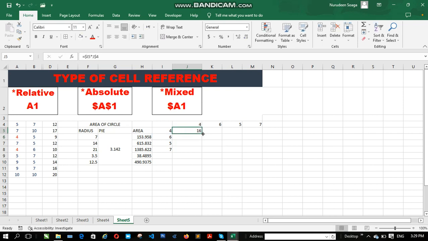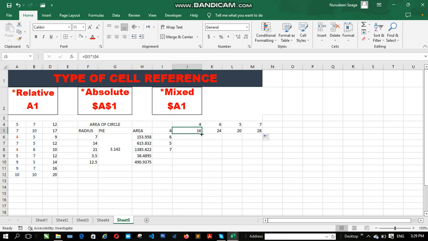16. If I copy this formula, then I should have 24, 20, and 28. Now if you take a look at this, you see that for this, the column for 4 is locked, while the row is changing. So if I drag it this way, it's going to multiply.